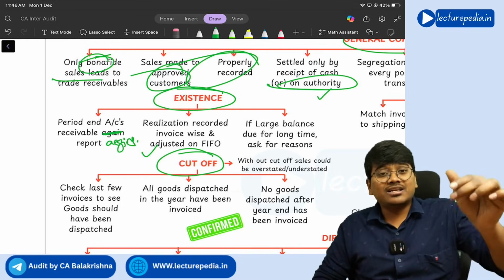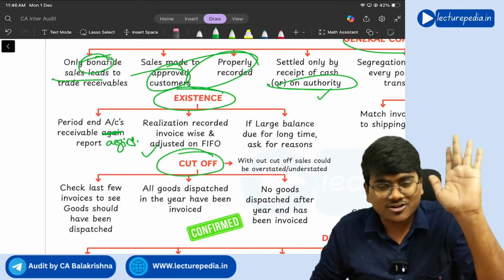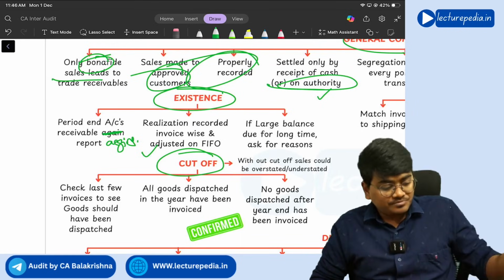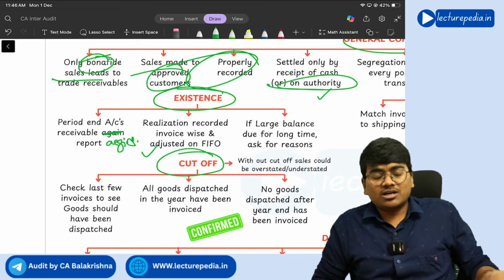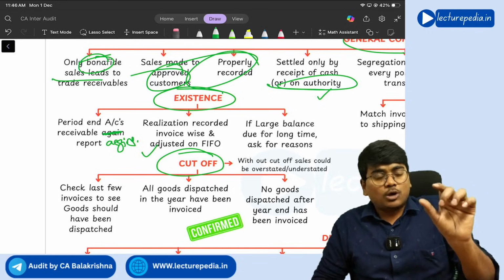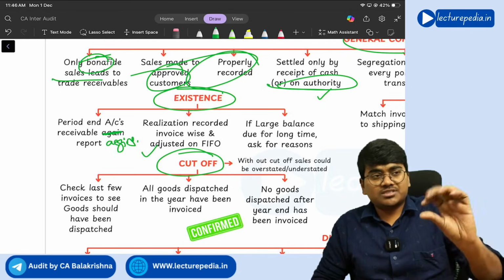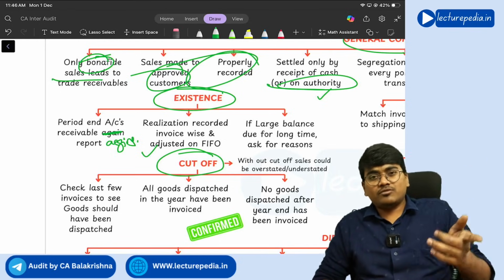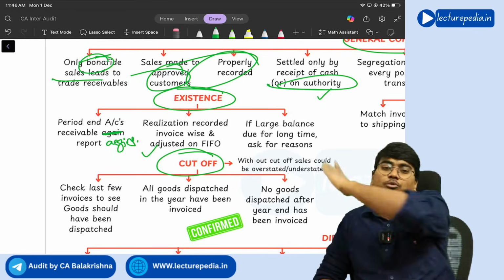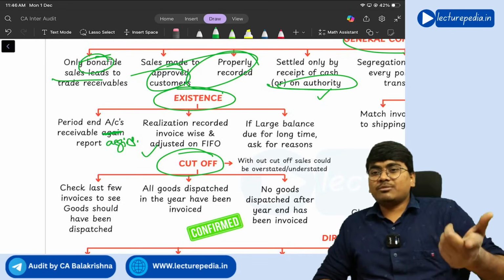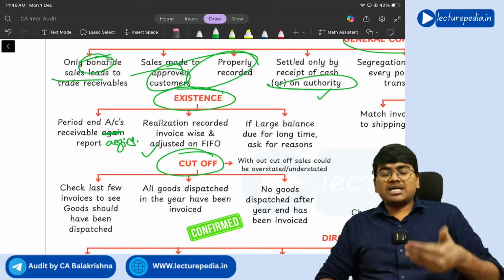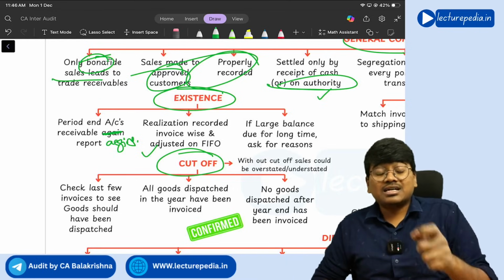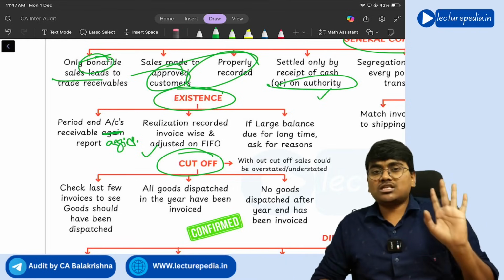Age does not mean the literal age, 56 years, 76 years, not that. From the time credit sale has been made, for how much time that debtor is outstanding. Outstanding for 30 days, 60 days, 90 days, 120 days, like this the aging report will be generated. So you'll ask the company to give that aging report, and whatever amount has been received from the customer has to be adjusted invoice-wise on a FIFO basis.